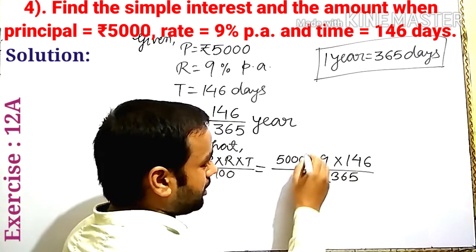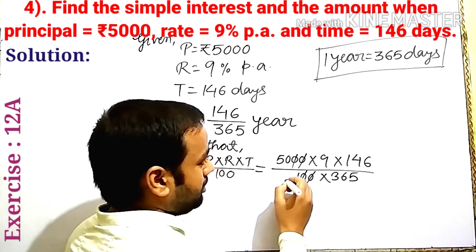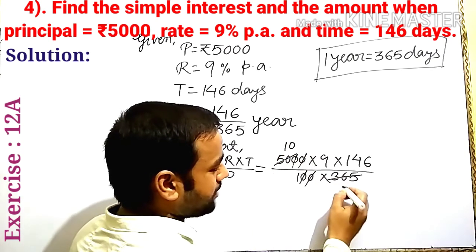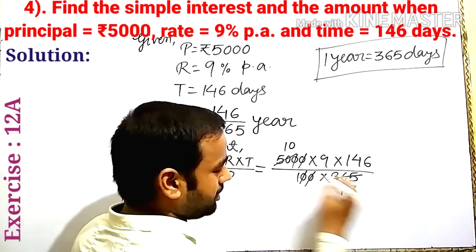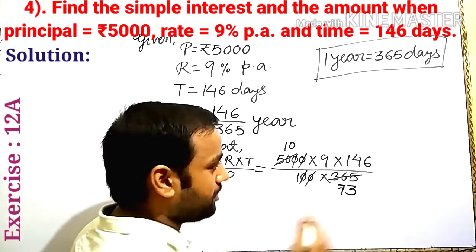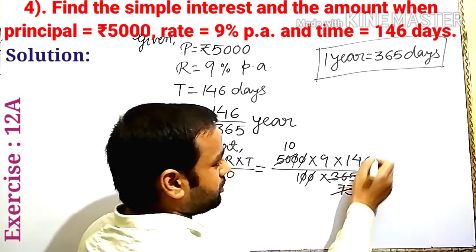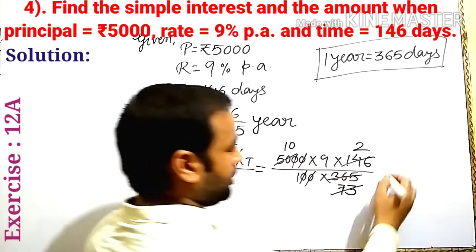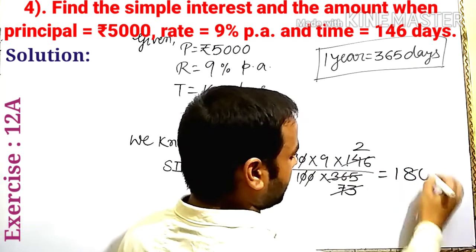The double zero cancels out. 5 10s are 50. Here 5 table, 5 7s are 35. 3 means 73 5s are 365, and 73 2s are 146, 9 2s are 18 into 10, we get 180.